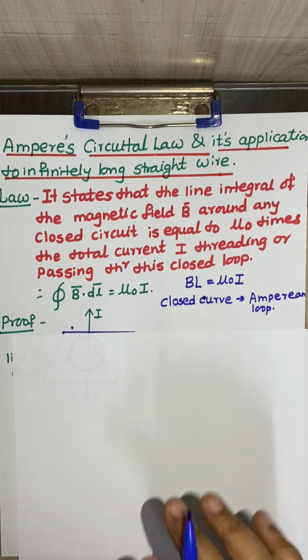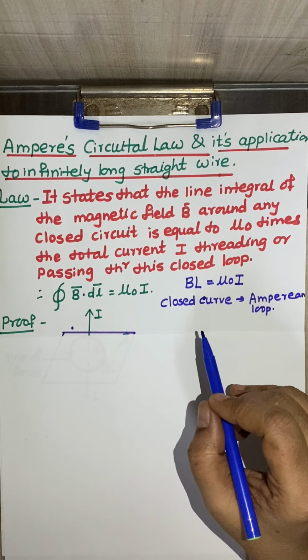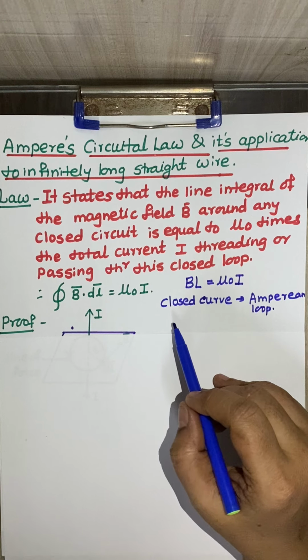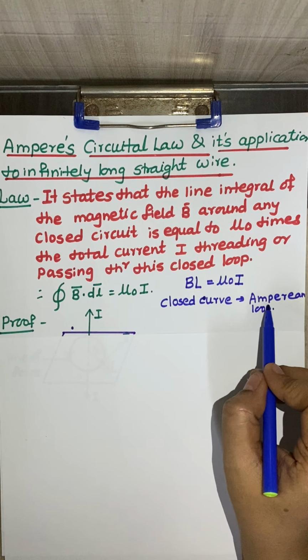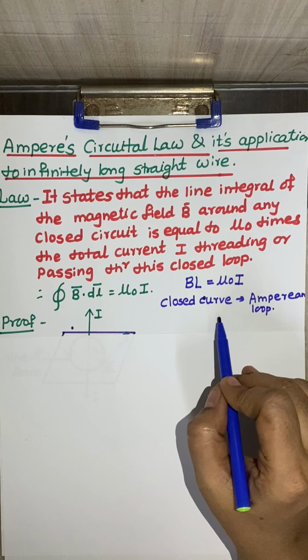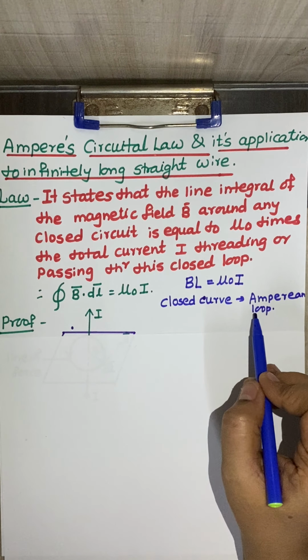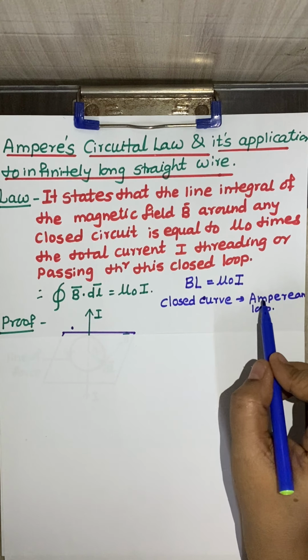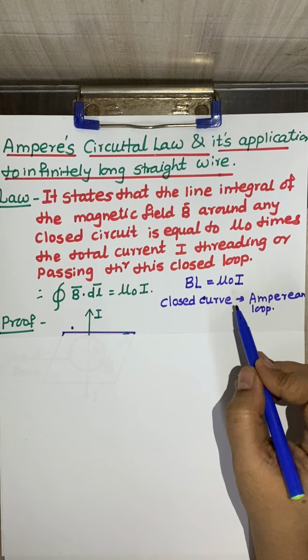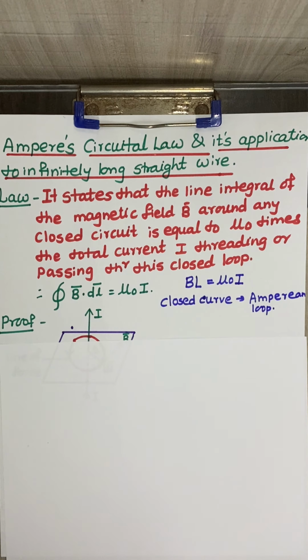As you remember, whenever we studied the Gauss theorem, we considered the Gaussian surface which holds the charge, isn't it? In a similar way, in this concept of magnetic effect of electric current, the Amperian loop is considered to be a closed curve, a geometrical entity and not a real wire loop. This is very important.